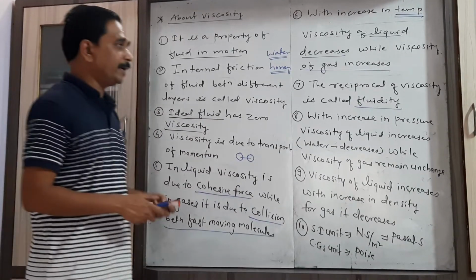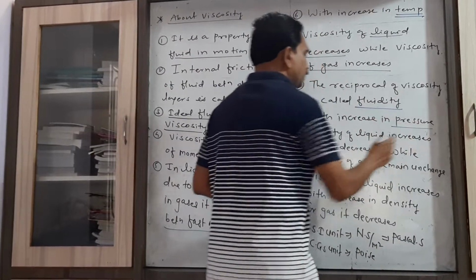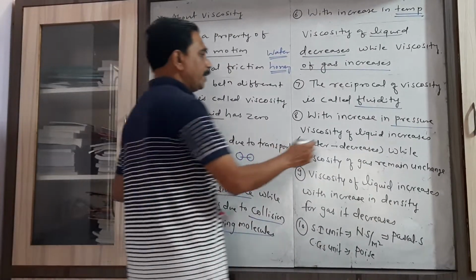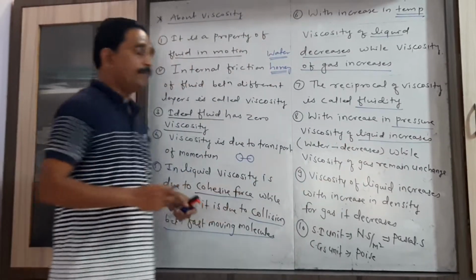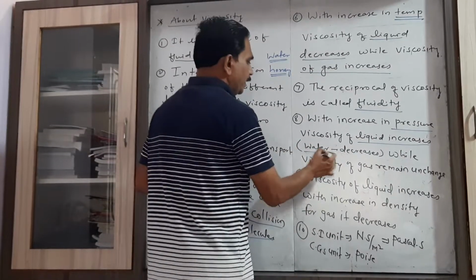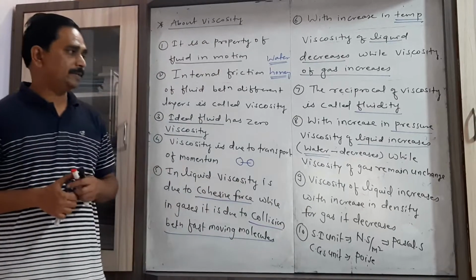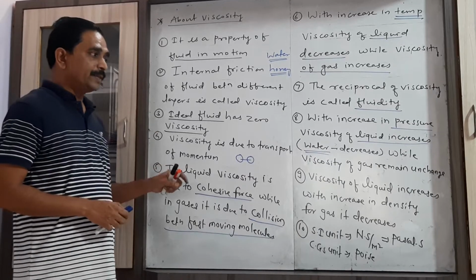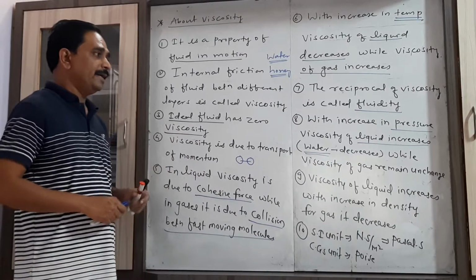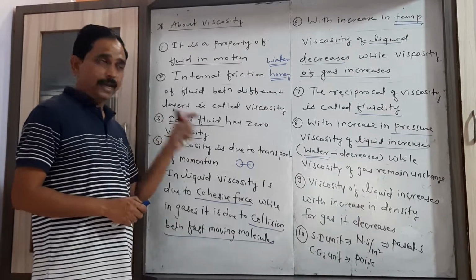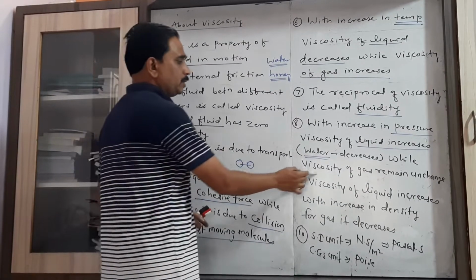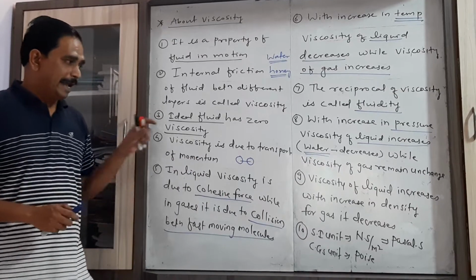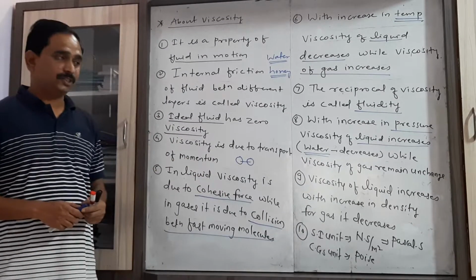Then what is the effect of pressure on viscosity? If we increase the pressure, then viscosity of liquid increases. But one exception is there in case of water. If we increase the pressure, the viscosity of water decreases, while viscosity of the gas remains unchanged. Though we increase the pressure, the viscosity of gas remains unchanged.